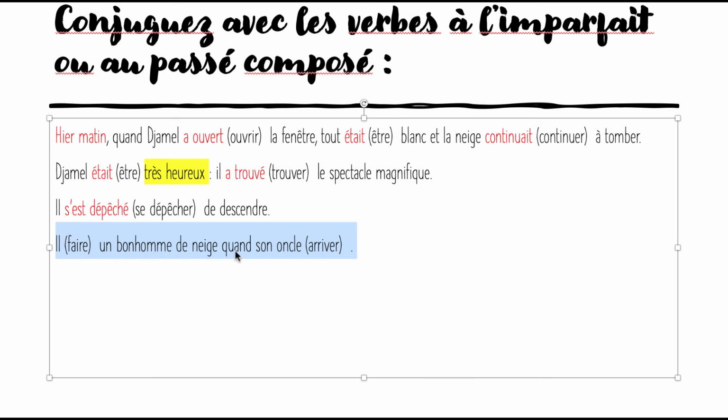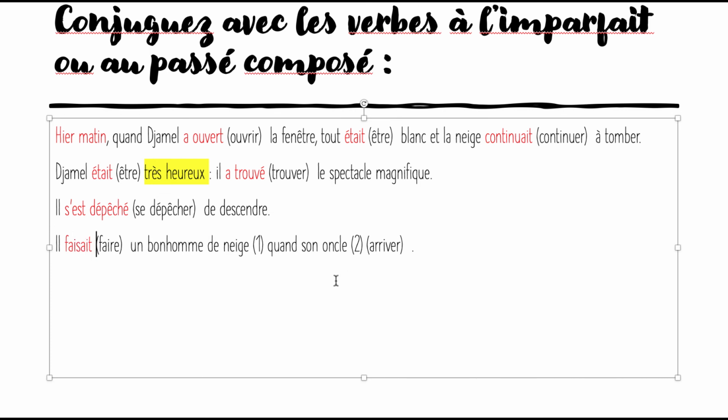Il fait un bonhomme de neige quand son oncle arrivait. So what happened first? I will say that he was making a bonhomme de neige when his uncle arrived. So that happened first. He was already making that bonhomme de neige, and then his uncle arrived. So what do we say when we have the first event? Of course, it's going to be imparfait first. Il faisait un bonhomme de neige quand son oncle, if you look at your Dr. Mrs. Vandertramp, you'll see that it's être, est arrivé. Again, we don't put the E because uncle is masculine.